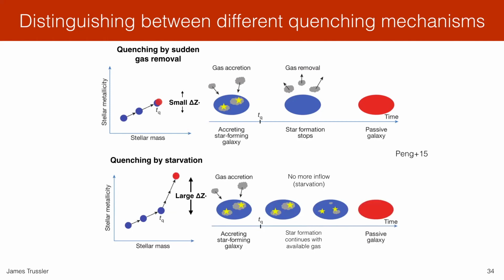So you expect there to be a relatively large stellar metallicity increase during quenching by starvation. And so the key principle here is that the stellar metallicity increase during quenching depends on the mechanism. It's small for quenching by sudden gas removal. It's large for quenching by starvation.